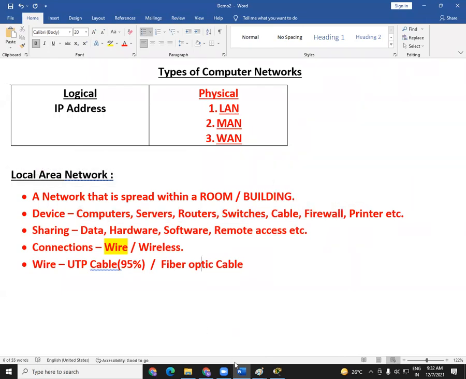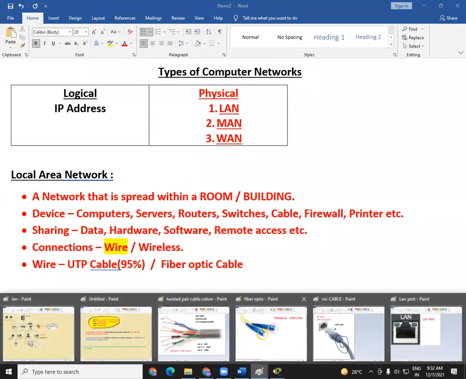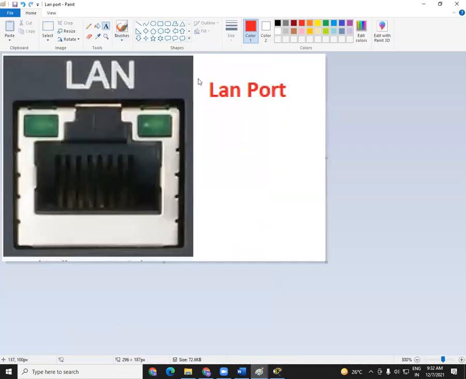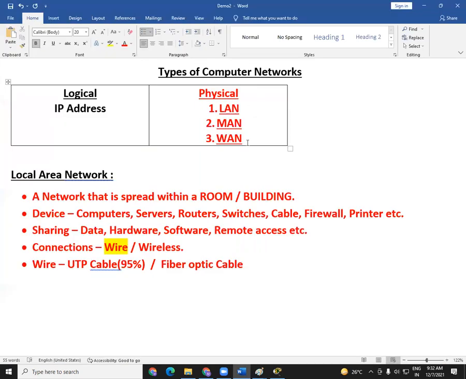Now we know every device has a NIC card, right? This is the NIC card we have on each and every device. So we will see where a computer should be connected, where a router should be connected, where a switch should be connected. They will be connected on this particular port only. But how to make connections, we will see. That is one thing we will see tomorrow, that is how to make a local area network.